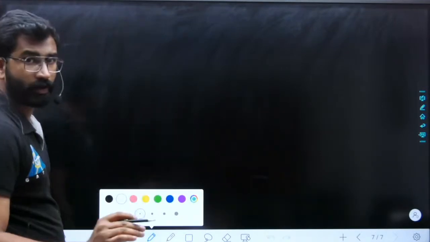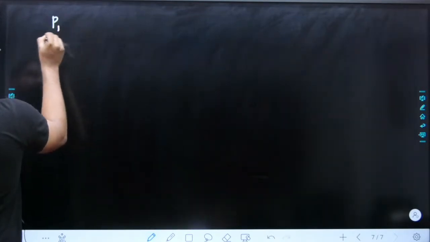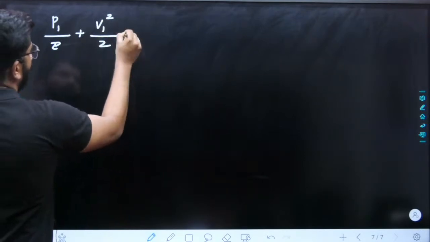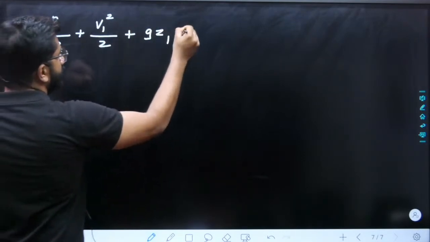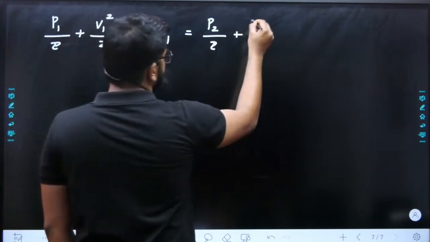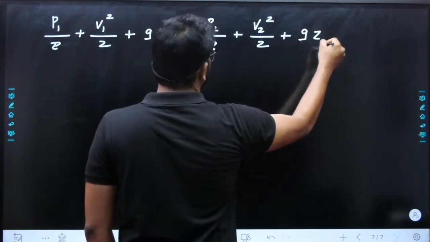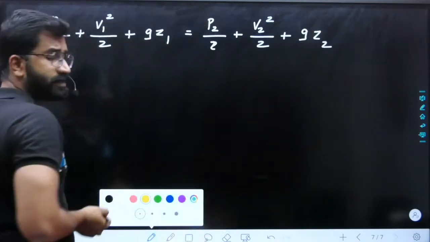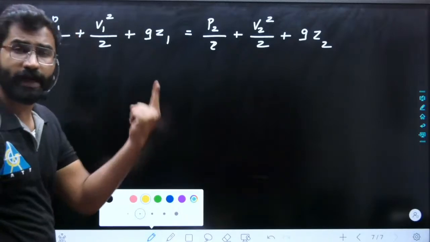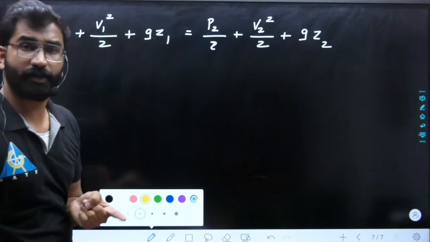सबसे important है Bernoulli equation. तीनों form of Bernoulli equation is very important. That is P1 by rho plus V1 square by 2 plus GZ1 is equal to P2 by rho plus V2 square by 2 plus GZ2. So this form of the equation is your Bernoulli equation, where what is P1 by rho? It is your flow energy per unit mass, kinetic energy per unit mass, potential energy per unit mass.